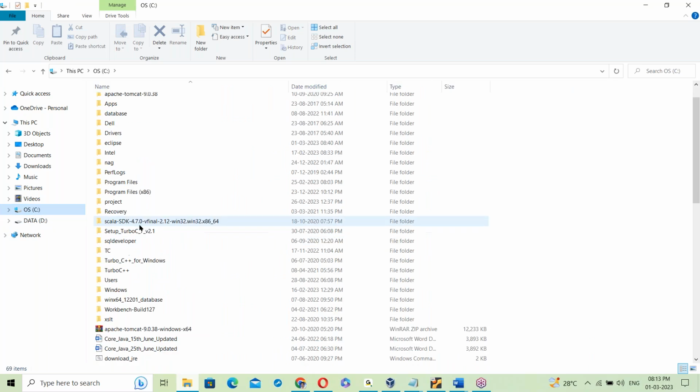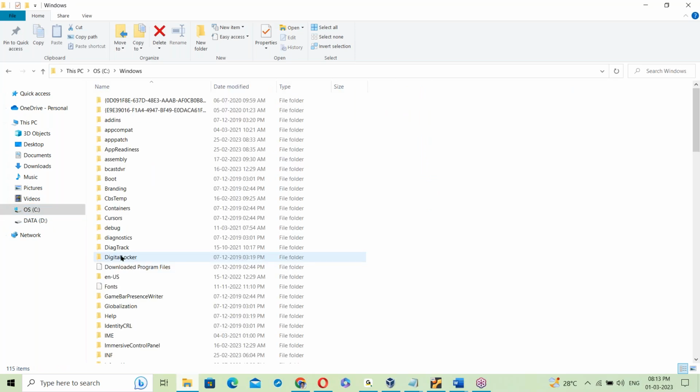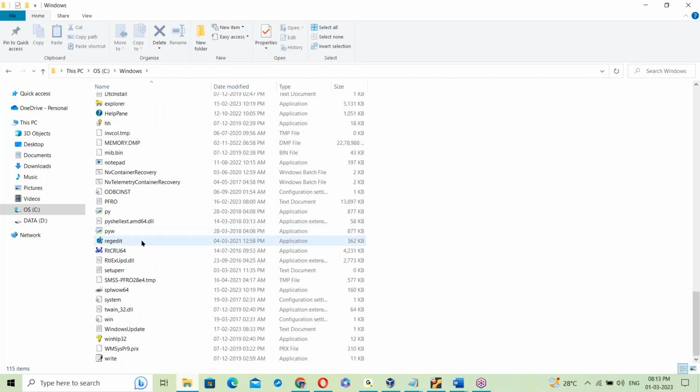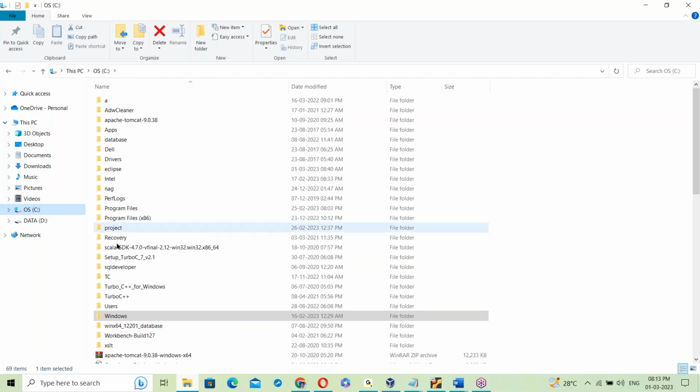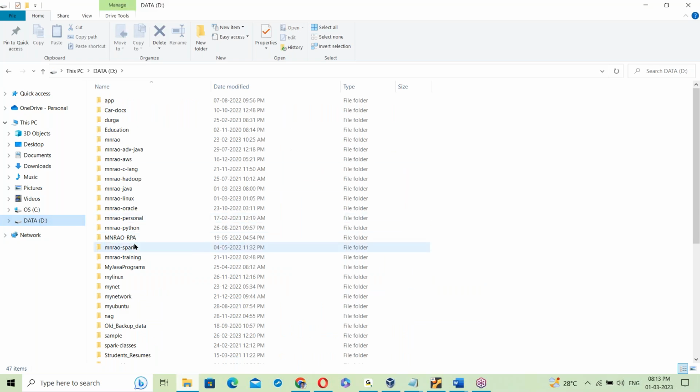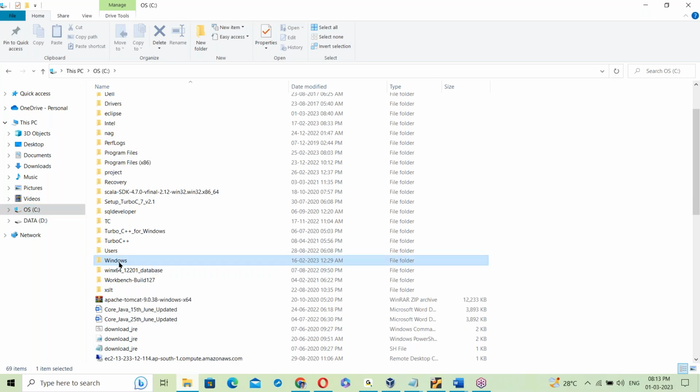In the C drive, there is the Windows OS file system, and some software installed. In the D drive, some documents. It's a storage. Even the OS is inside the hard disk.